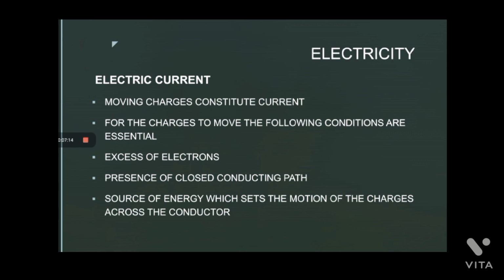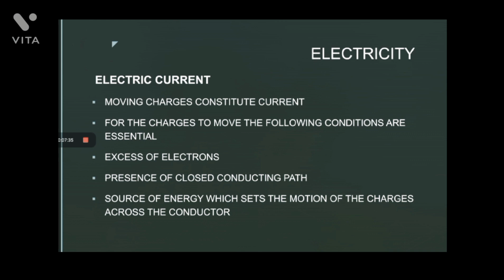The essential conditions are, first, excess of electrons, which means free electrons. Number 2, presence of a closed conducting path, which is nothing but an electrical circuit.